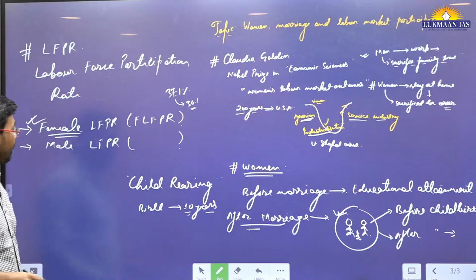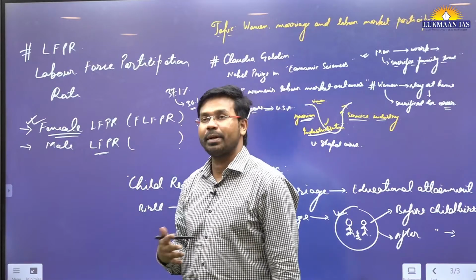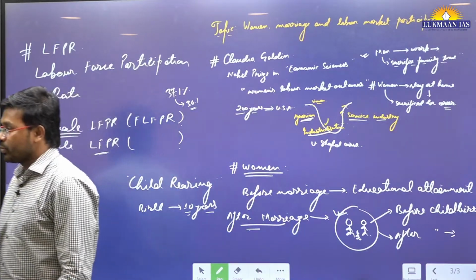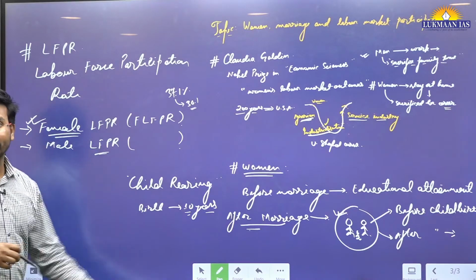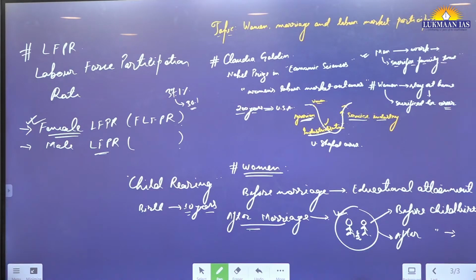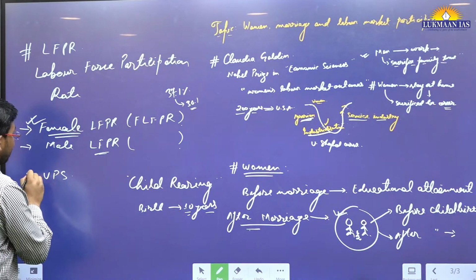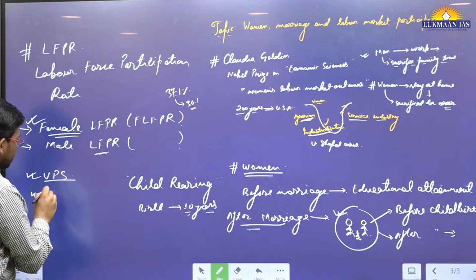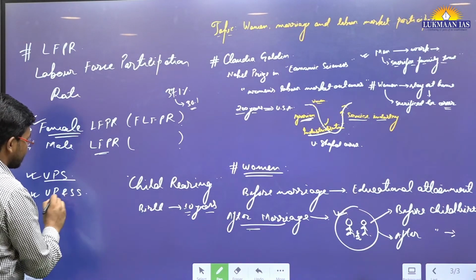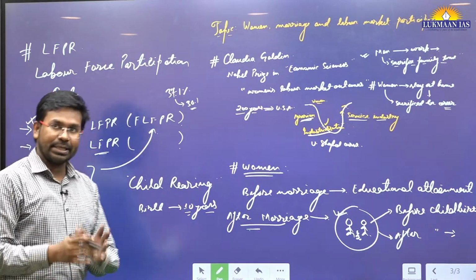It is because of multiple factors. The male labor force participation rate is again influenced by various factors. In this article, they have talked about various parameters under the labor force participation rate. For example, in India, we use usual principal status, and usual principal and subsidiary status. One is known as UPS, usual principal status. The second is known as usual principal and subsidiary status. So these are parameters under the labor force participation rate, which is an economic indicator.